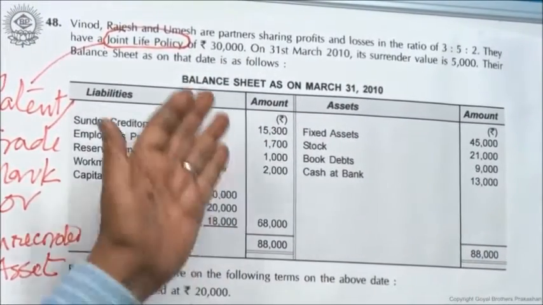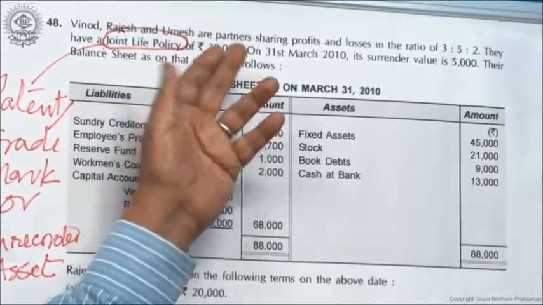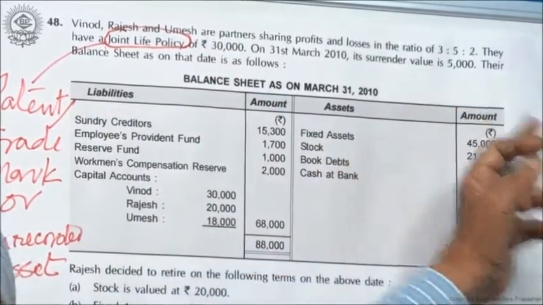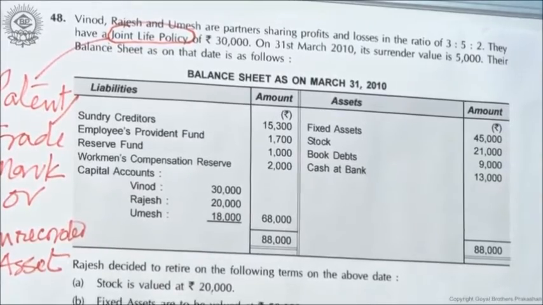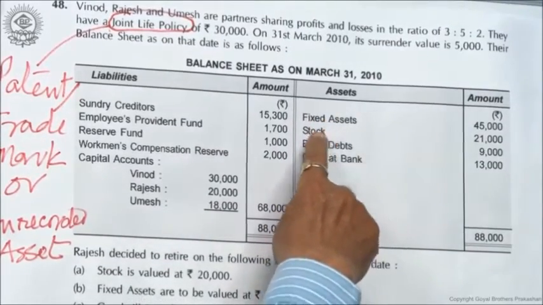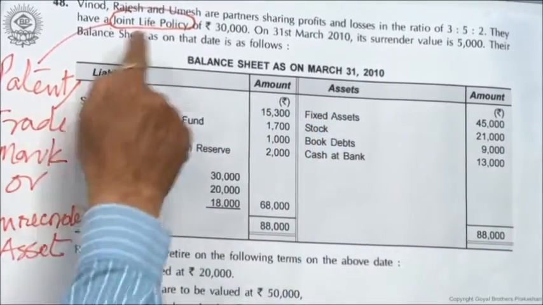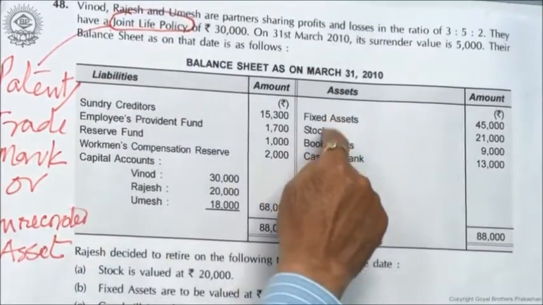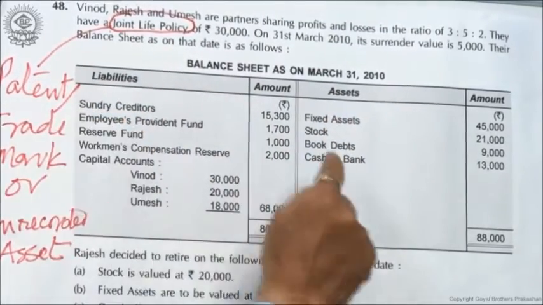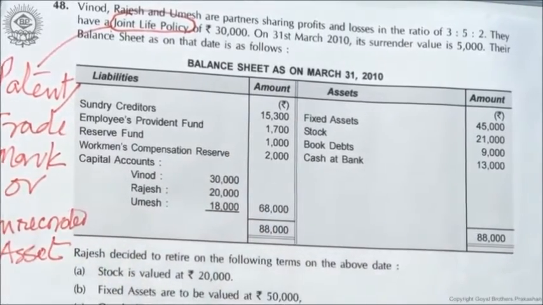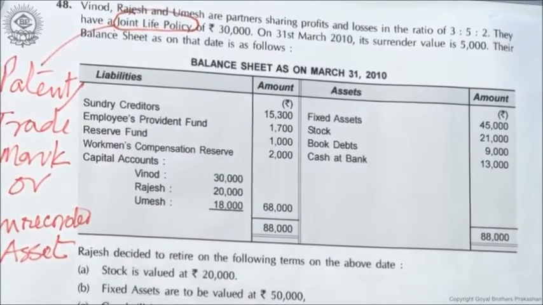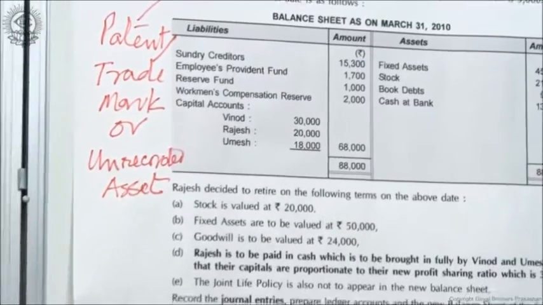That means we have got nothing to do with this value. We are concerned with 5,000, that right now it is worth how much? 5,000. And see the balance sheet, 1, 2, 3, 4 assets, and none of them is here. JLP is not here. Patent is not here, trademark is not here, unrecorded asset is not here. So treatment for this will be the same. You may call it by any name.